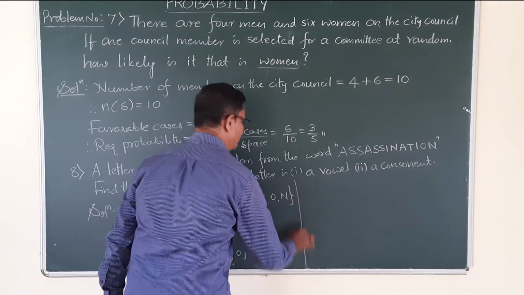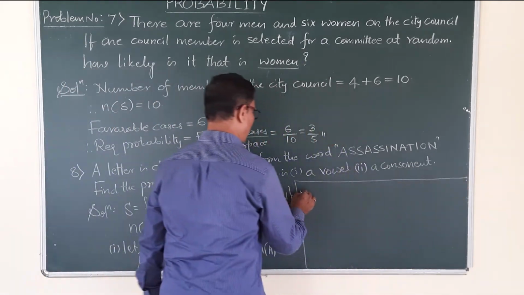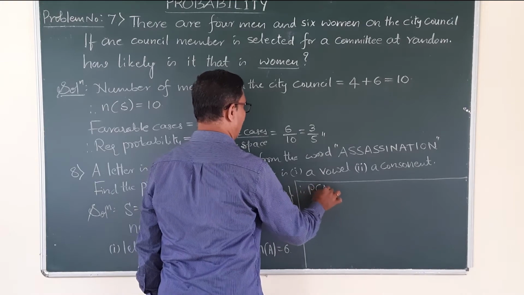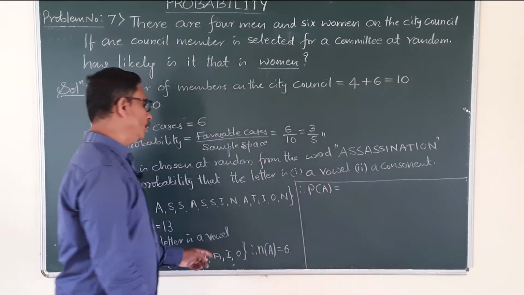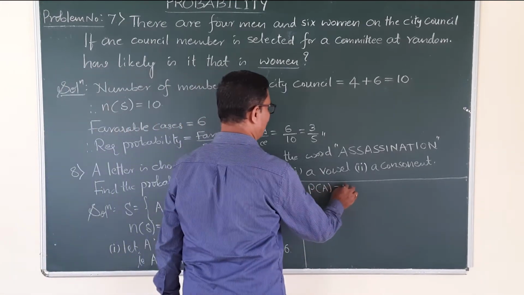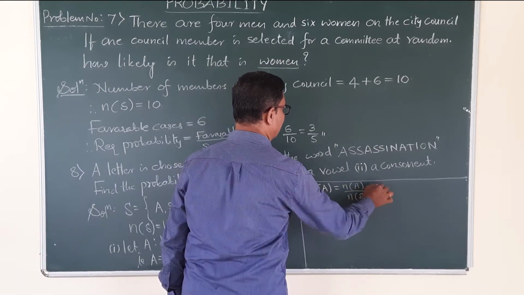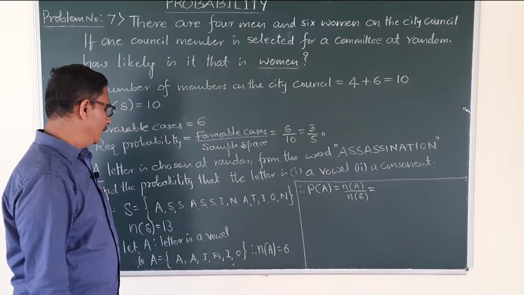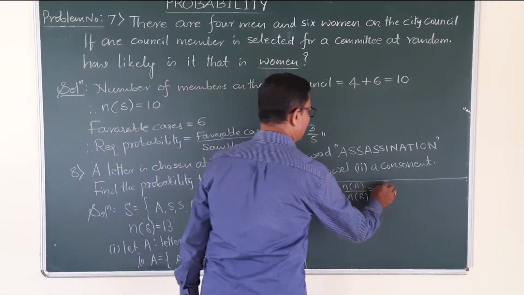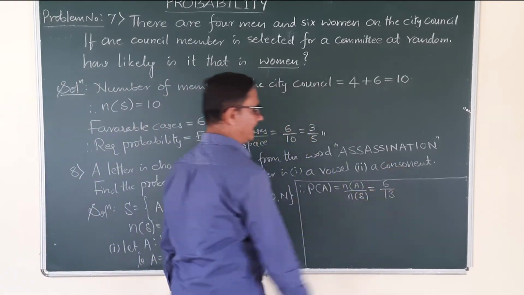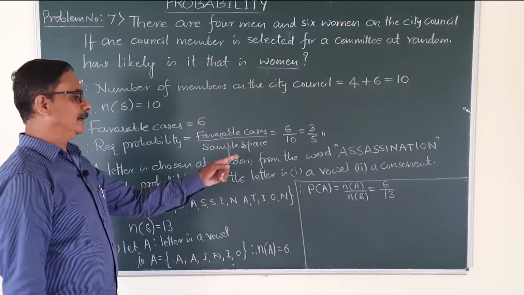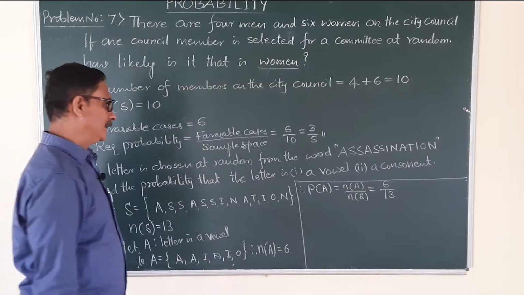Therefore probability of a letter is vowel. P of A is equal to, you know the formula, N of A, number of favorable cases divided by outcomes. Favorable case is 6, outcome is 13. So the probability that the letter is a vowel is 6 by 13.